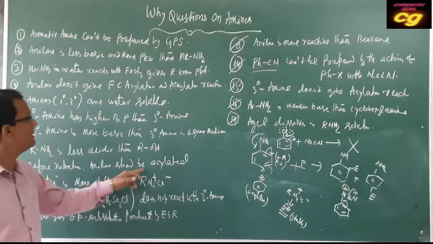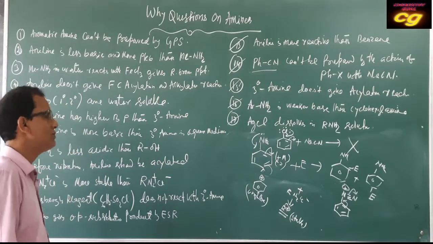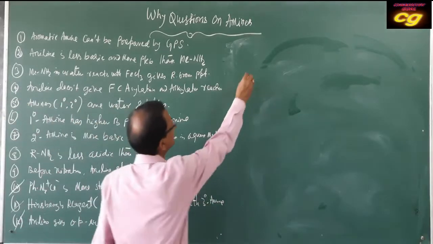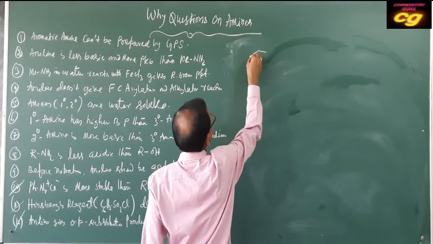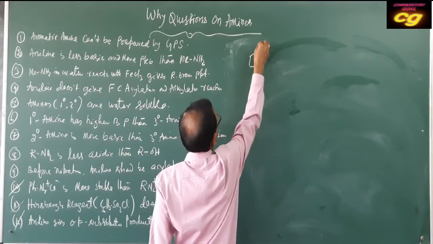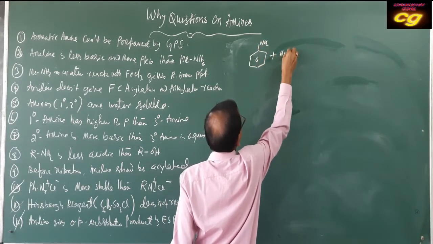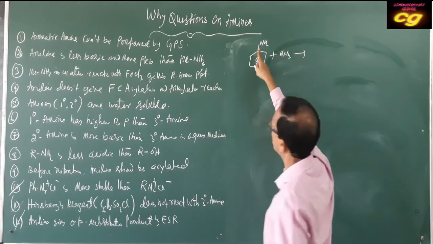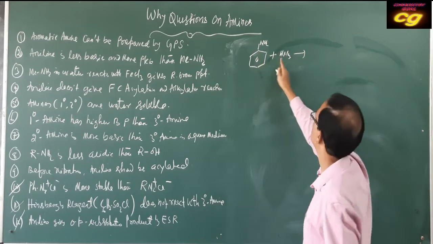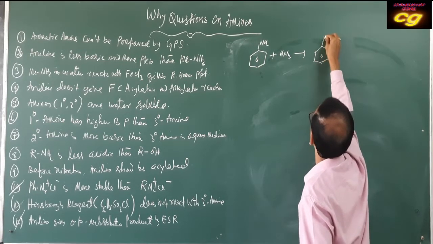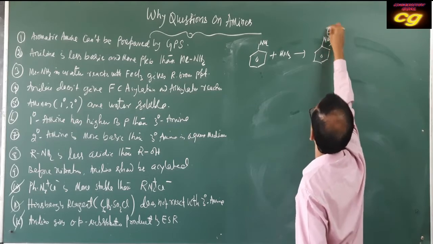Before nitration, aniline should be acylated, because if direct nitration is done with nitric acid, the amino group will be oxidized by nitric acid and produce anilinium ion.